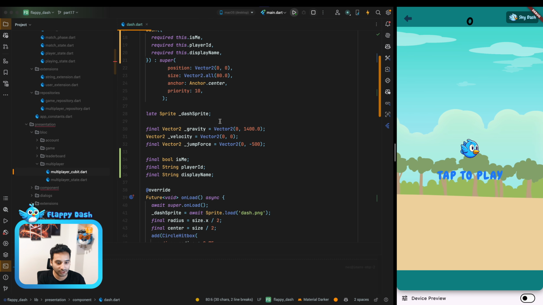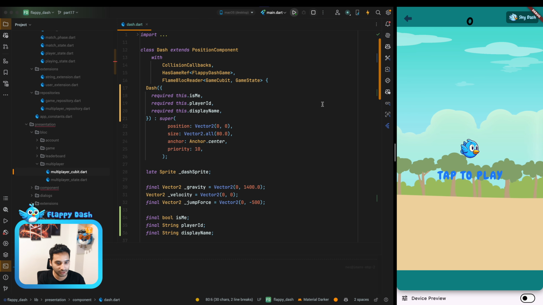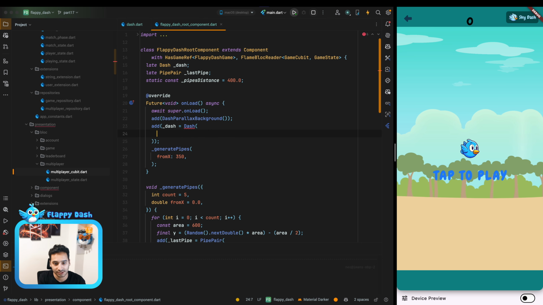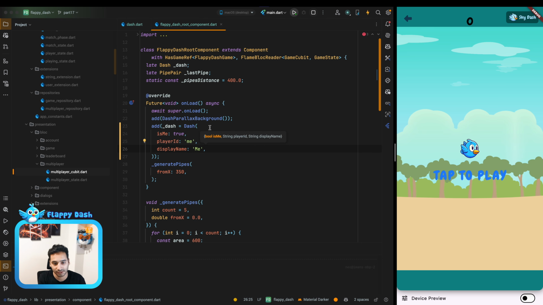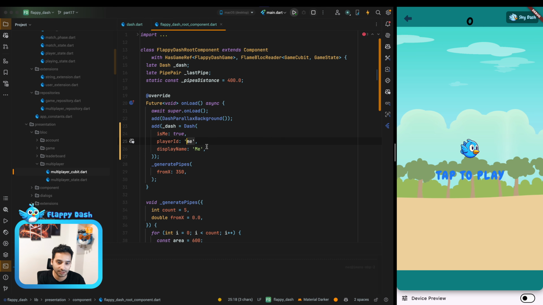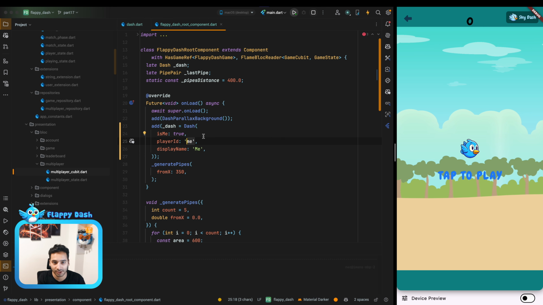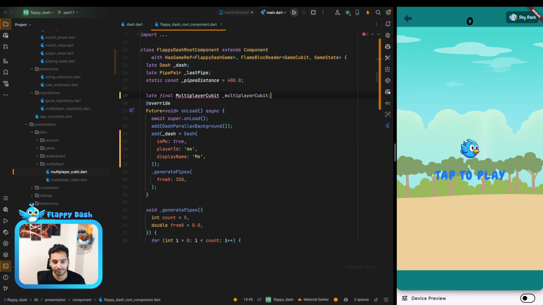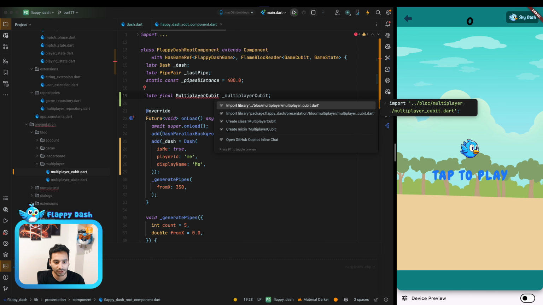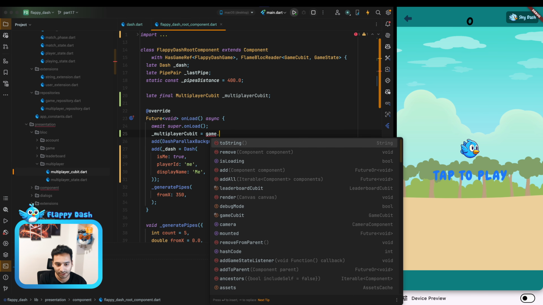So I think we are ready to add other players or other dashes into the game that we have. For example, this is our dash, and I'm gonna set isMe to true, and the player ID is something that I can get from the game cubit or multiplayer cubit that we have. So let's create a variable called multiplayer cubit, and we can just get it from the game that we have.